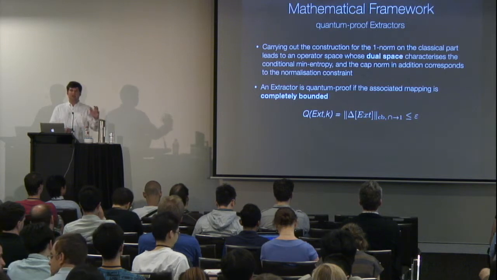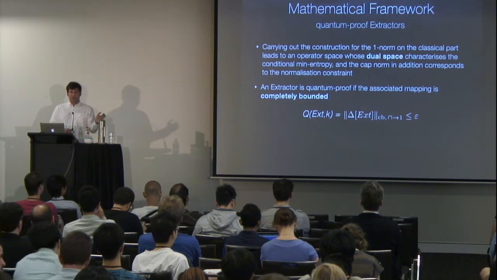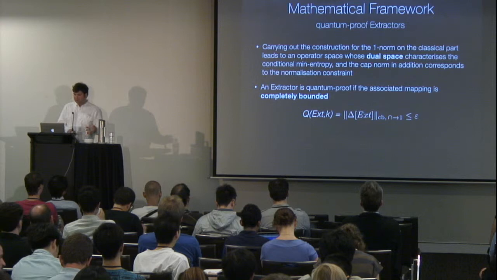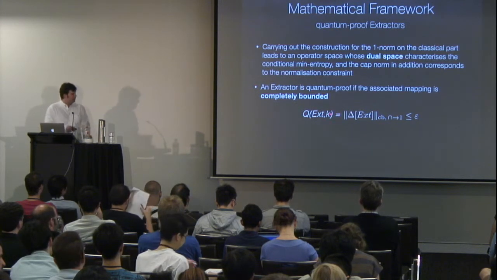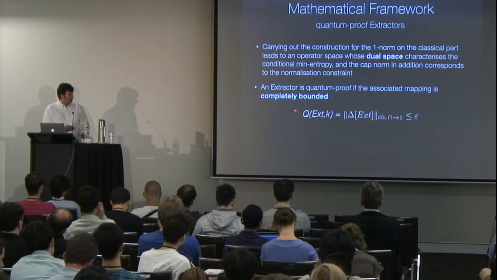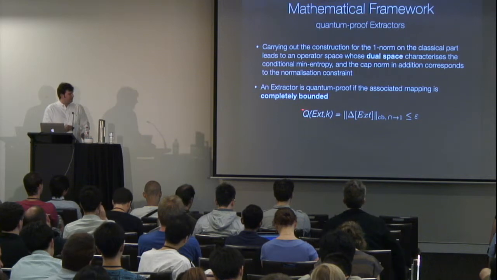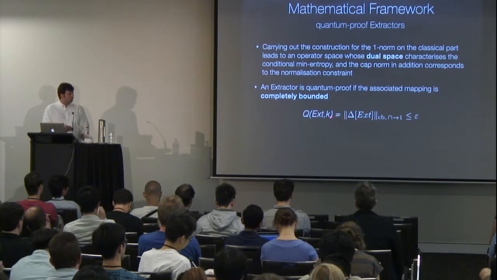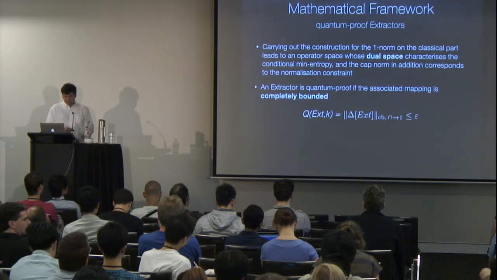If we then write down the definition of the completely bounded norm, after a few calculations you see that the quantum value of an extractor, the number characterizing how the extractor behaves if you allow quantum memory, is exactly characterized by a CB norm, a completely bounded norm.